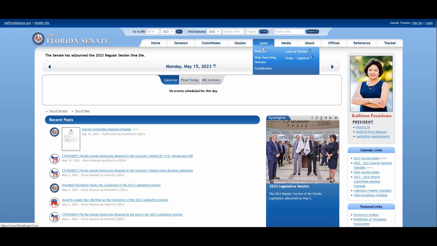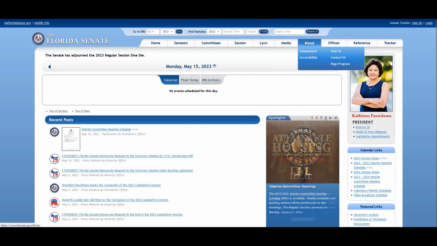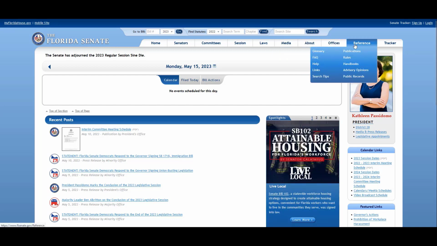There's a laws tab where you can link out to the statutes, the Constitution, or the laws of Florida. There is a media tab, and this is where you would find videos of hearings for current legislation. There's also this reference tab where you're going to find a really good glossary available.